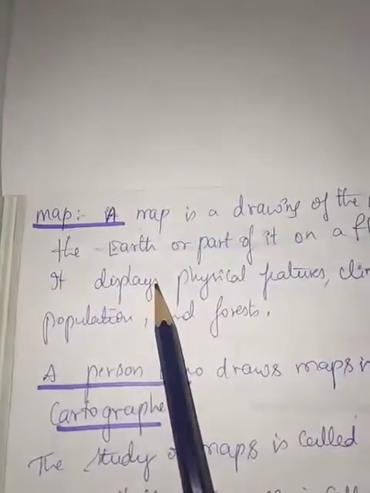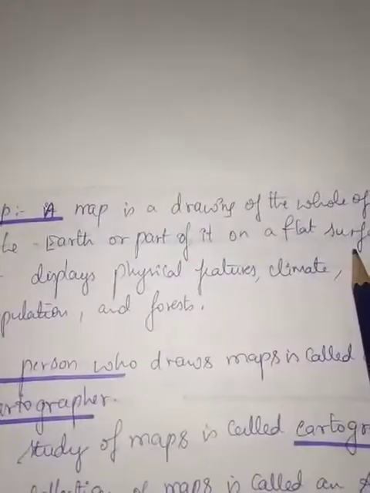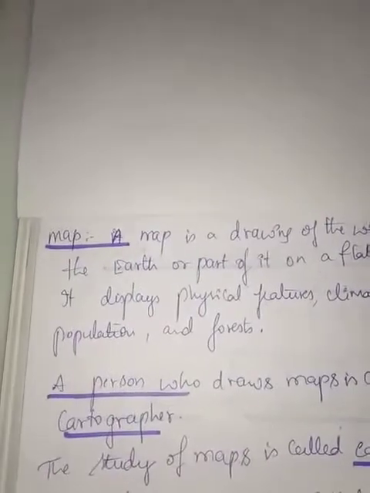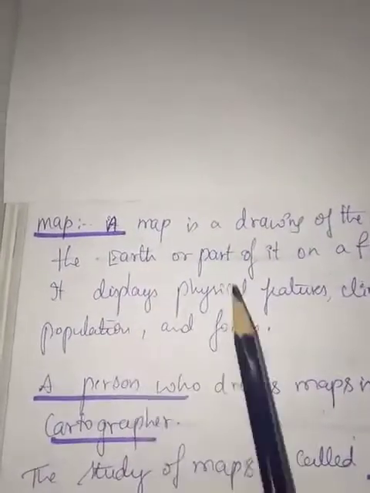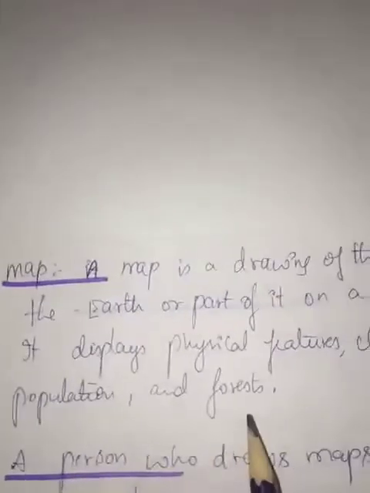A map is a drawing of the whole of our earth or part of it on a flat surface, on a sheet of paper. It displays physical features, climate, population and forest.